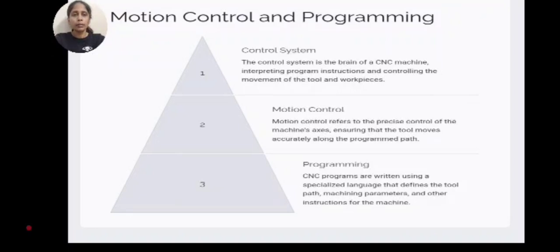Motion control and programming. Control system. The control system is the brain of a CNC machine, interpreting program instructions and controlling the movement of the tool and workpieces. Motion control. Motion control refers to the precise control of the machine's axes, ensuring that the tool moves accurately along the programmed path. Programming. CNC programs are written using a specialized language that defines the tool path, machining parameters, and other instructions for the machine.